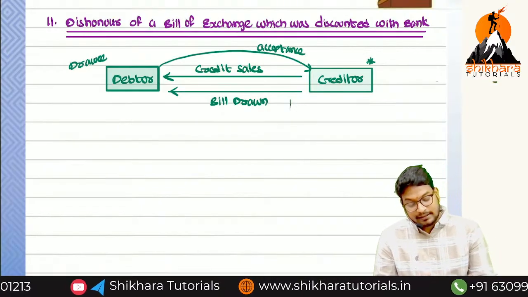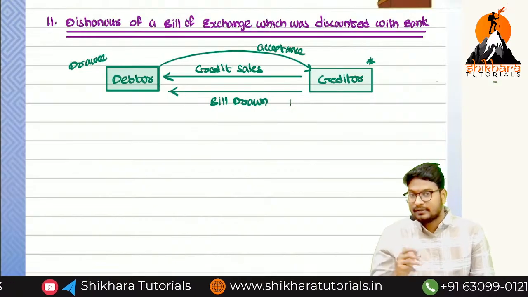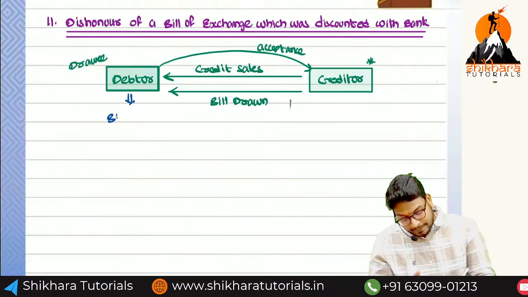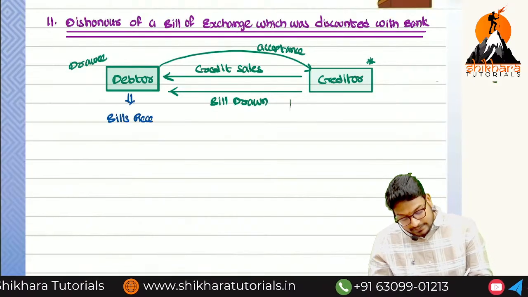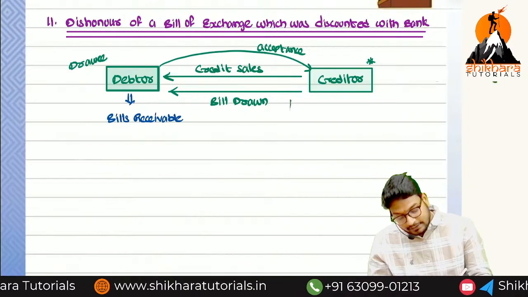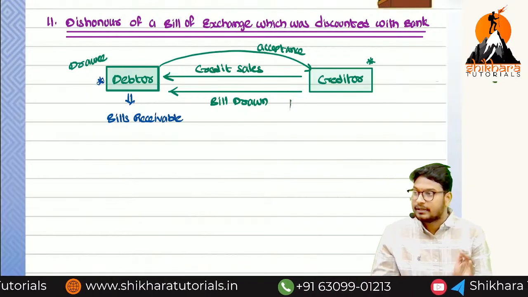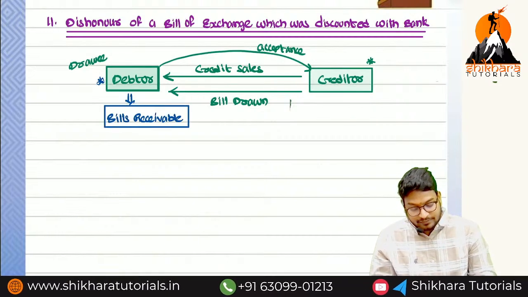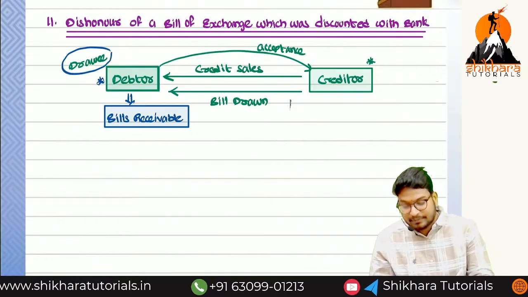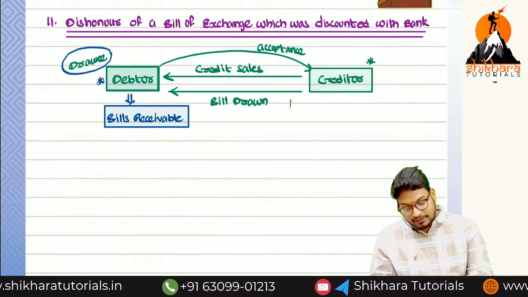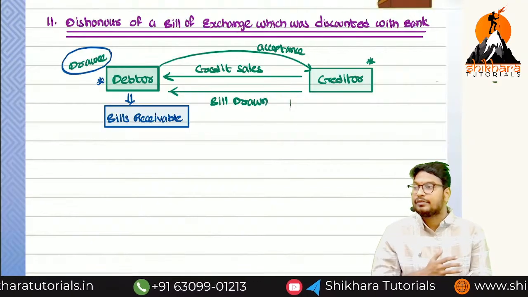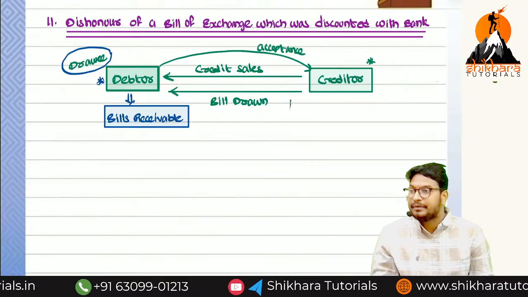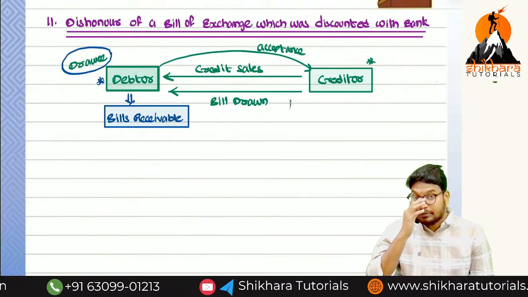Here, the debtor will be replaced with bills receivable. That means the debtor will not be there in the business. Debtor name will be changed to bills receivable. Debtor name here, as per the concept, is drawee. So instead of writing debtor, from now onwards we are going to write drawee. In place of the debtor, which asset is coming in?